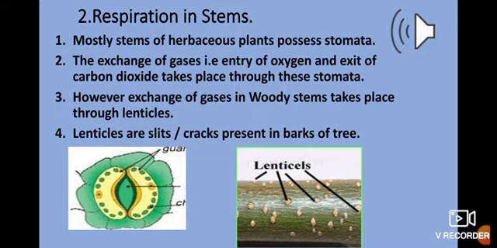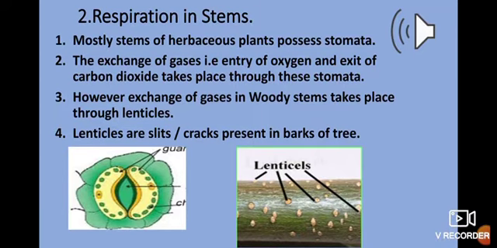If you look into your book, you will find certain differences between stomata and lenticels. Stomata are usually present in stems, or they can also be present in dicot leaves, where they are present on the lower surface of the leaves.